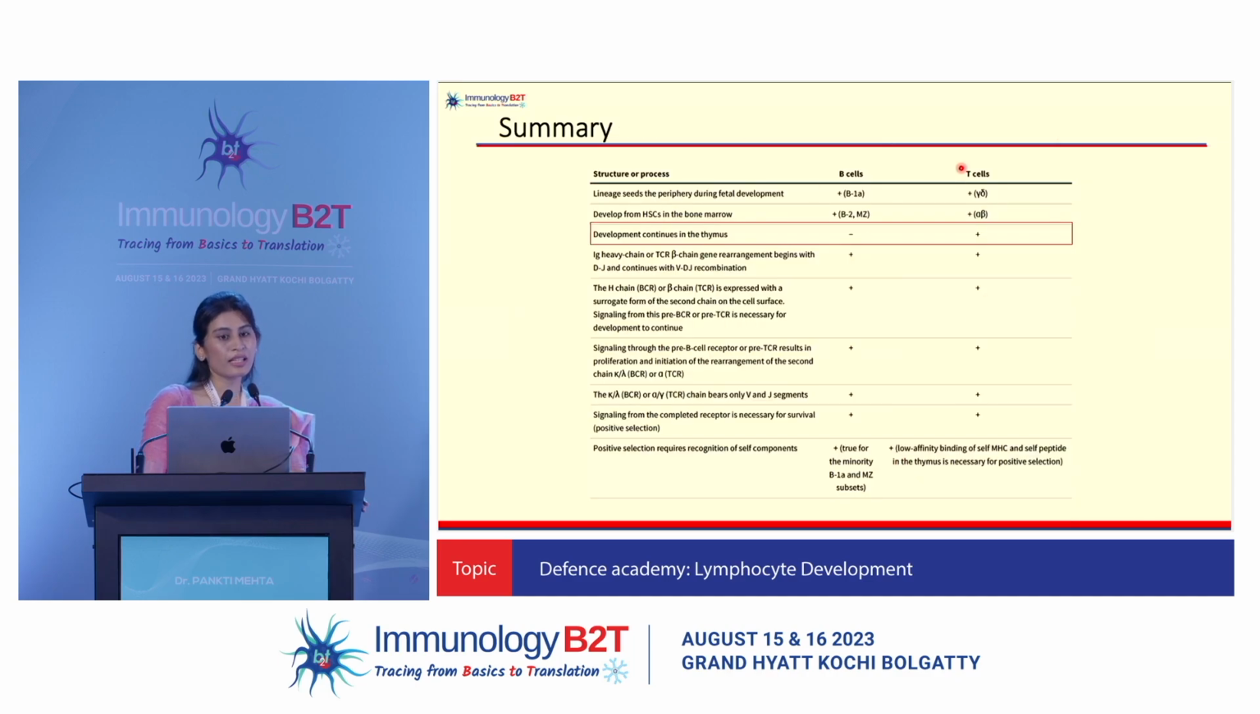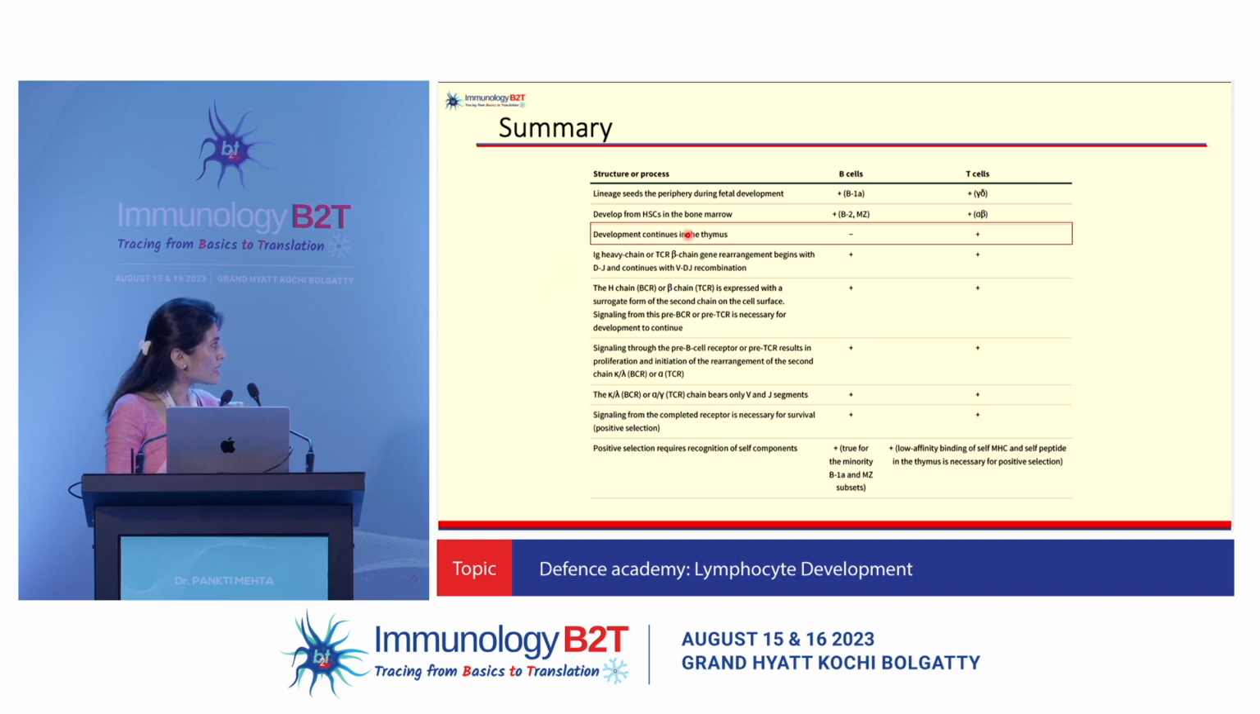Finally, in summary, let's compare and contrast the development of B and T cells. So we have some lineage in both these cells that is seeded during fetal development. That is your B1A cells in B cells and gamma delta T cells in T cells. They both develop from the hematopoietic stem cells in the bone marrow, except your B1 B cells. Development continues in the thymus? No. Your B cell development happens in the bone marrow and spleen, not in the thymus.